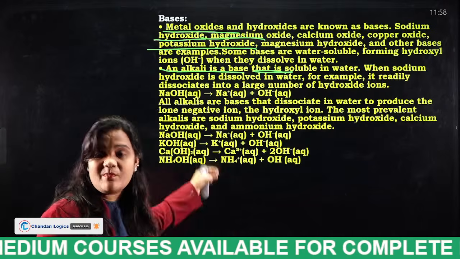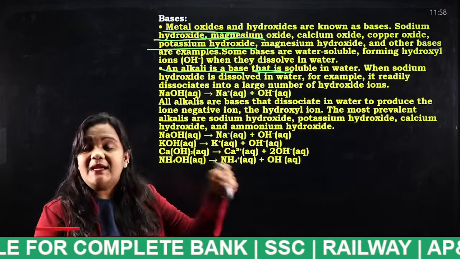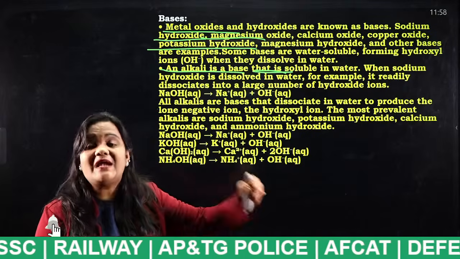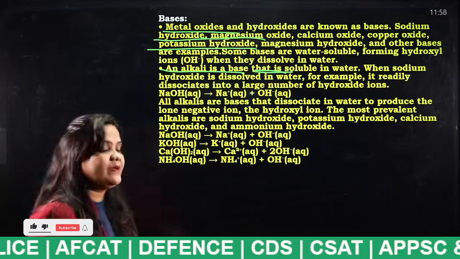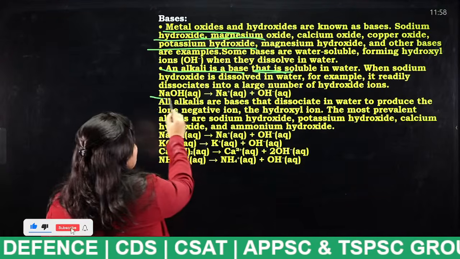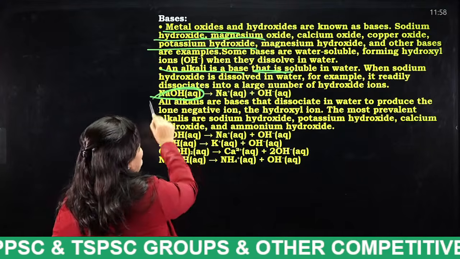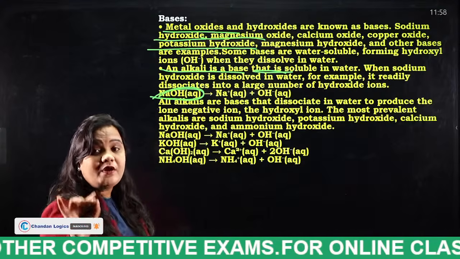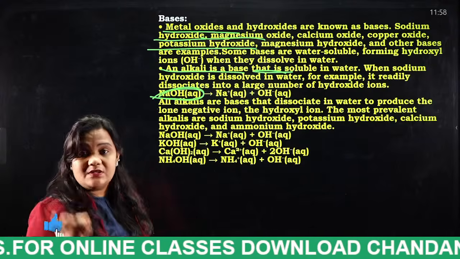Here are some of the reactions. When the alkali is reacted with water, what happens? What type of ions will be released? Here are some of the equations, just look at them once. This is sodium hydroxide. In the dissociation process, when sodium hydroxide is dissolved in water, what type of ions will be released?